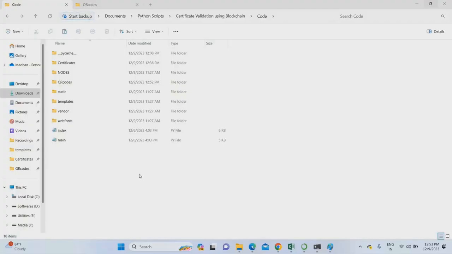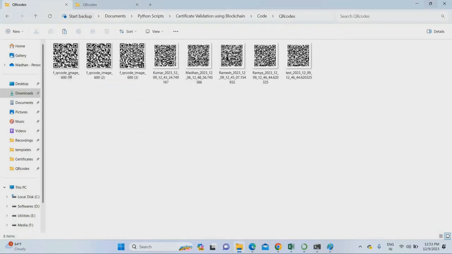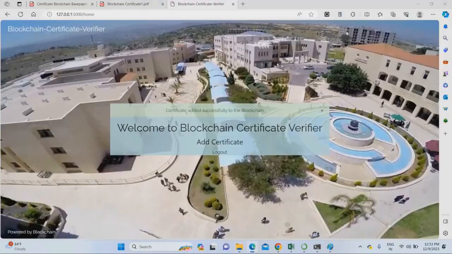Okay, so you may have a doubt: what happens if we modify the QR code and generate fake certificates? I created a solution for that too. Here we have created some fake QR codes. These are the fake QR codes we are going to check. We have modified the original QR codes and added some other content. We have generated fake QR codes. So what will happen now?